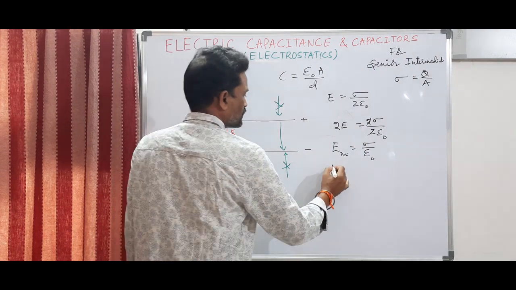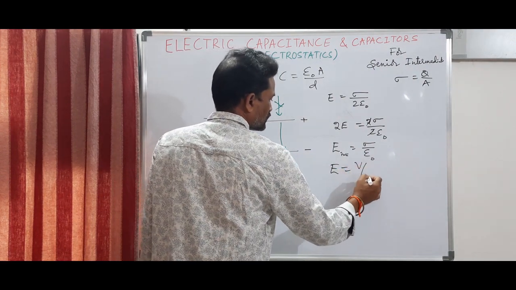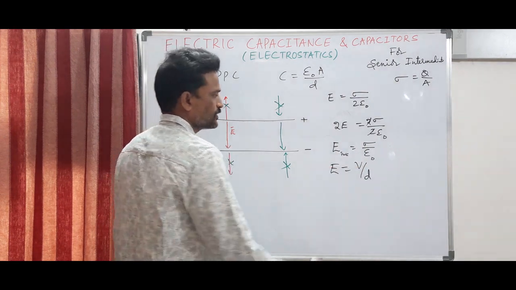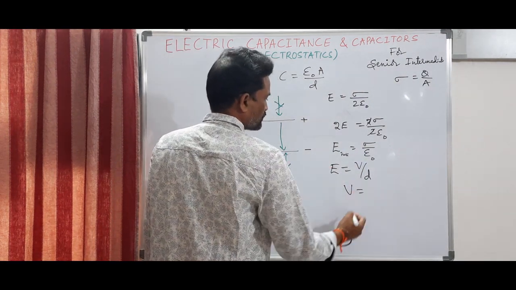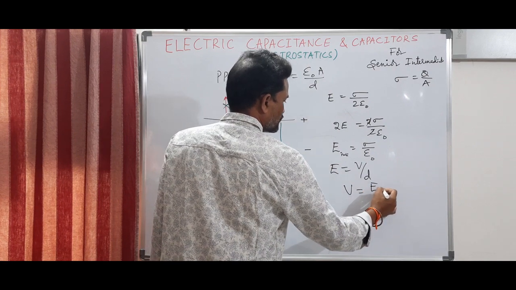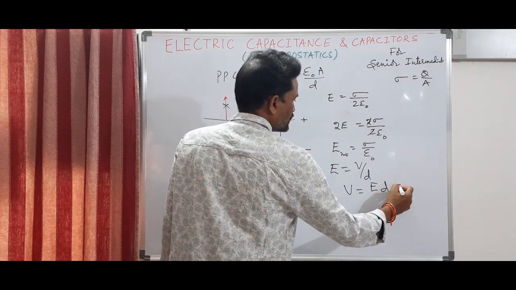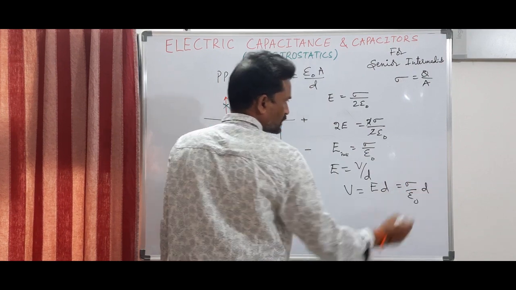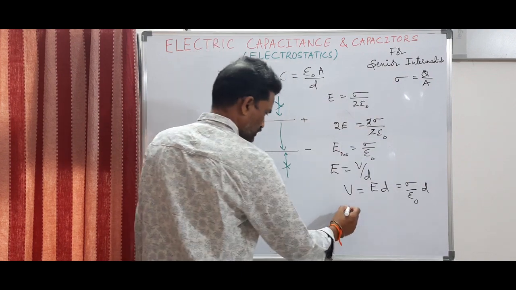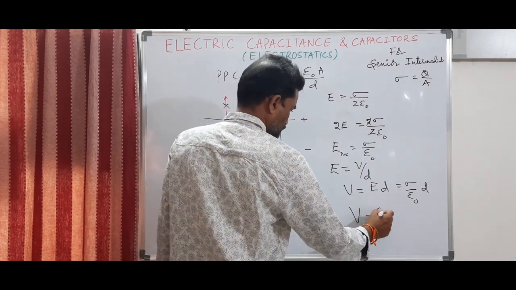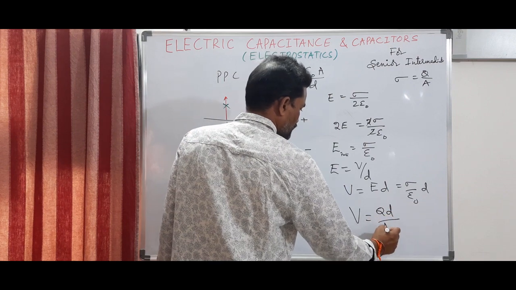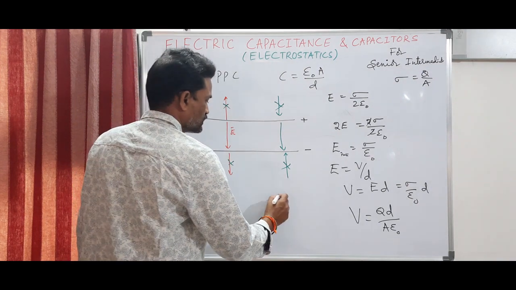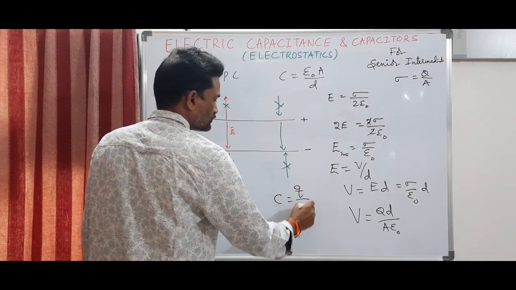We know the formula that E is equal to V by D, the relationship between electric potential and intensity of electric field. From this I can write electric potential V is equal to E times D. So what is E? E is sigma by epsilon naught, times D. But sigma is equal to Q by A, so I can write V is equal to Q D by A epsilon 0.